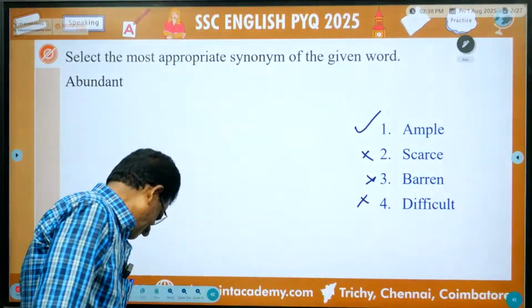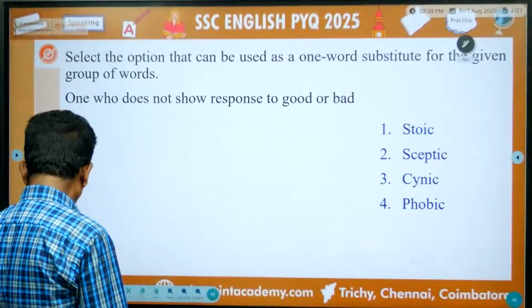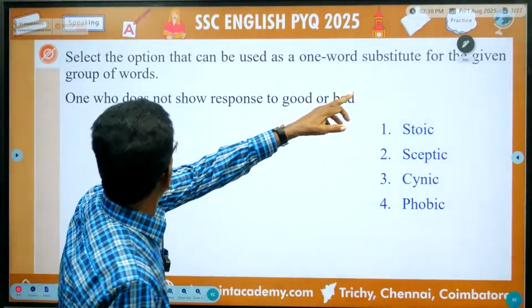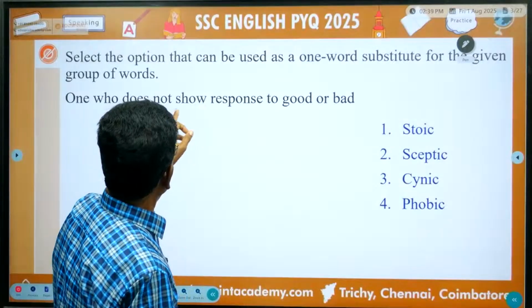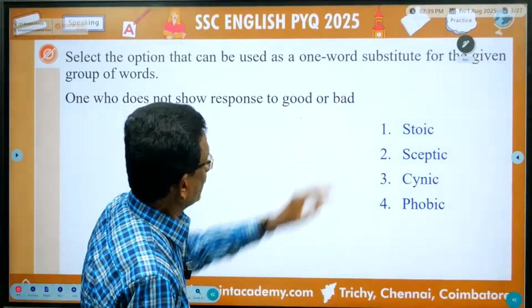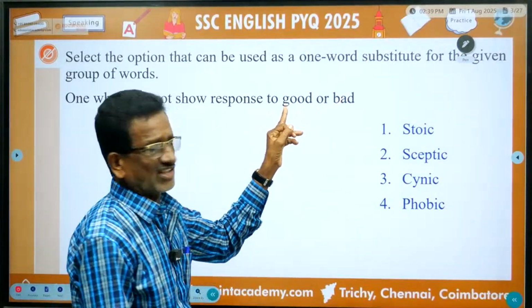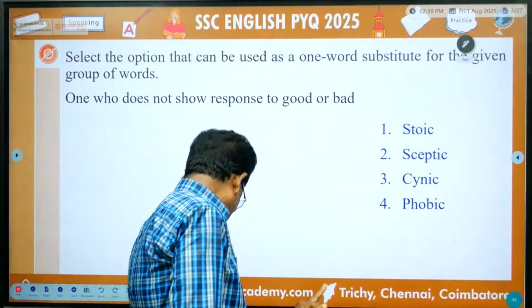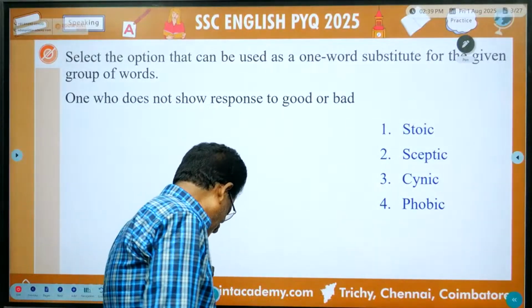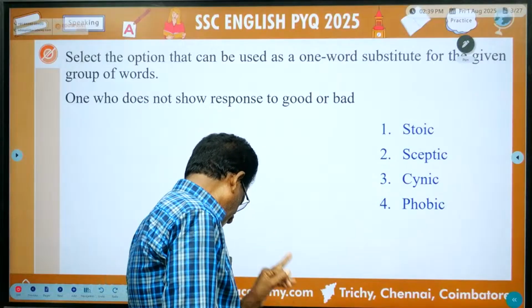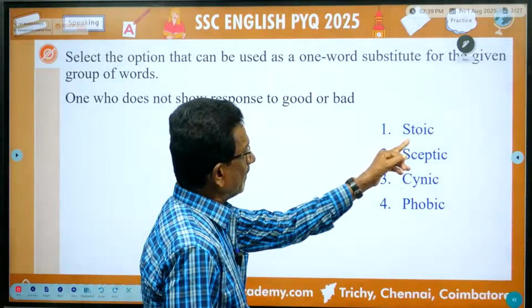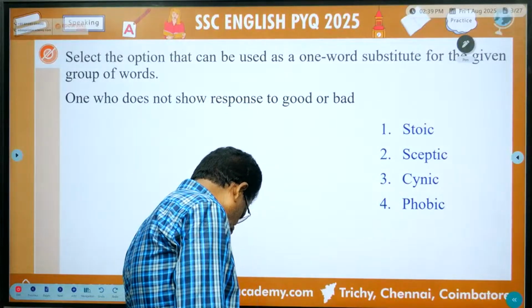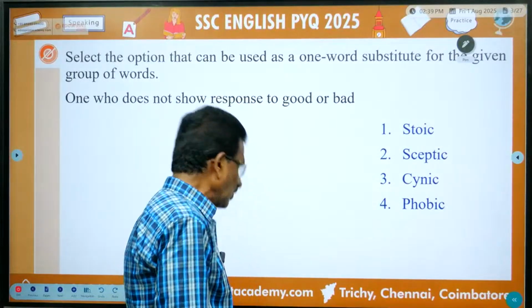Okay. Next, number 2. One word substitute for the given group of words. One who does not show response to good or bad. See, listen. First one is suffering from pain or difficulty without complaining. That is the meaning of stoic. Skeptic means a person who doubts that something is true or right.